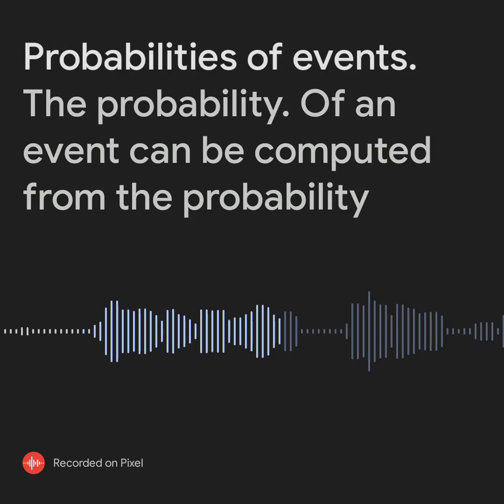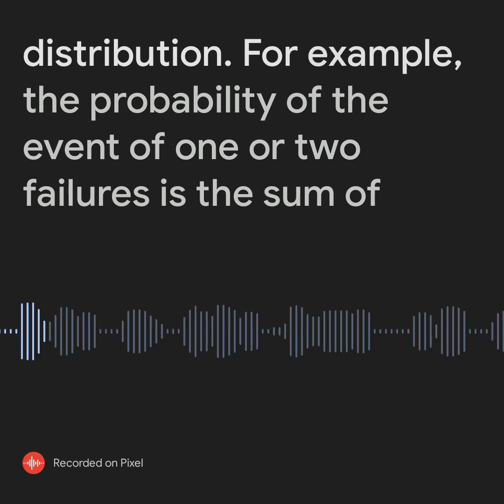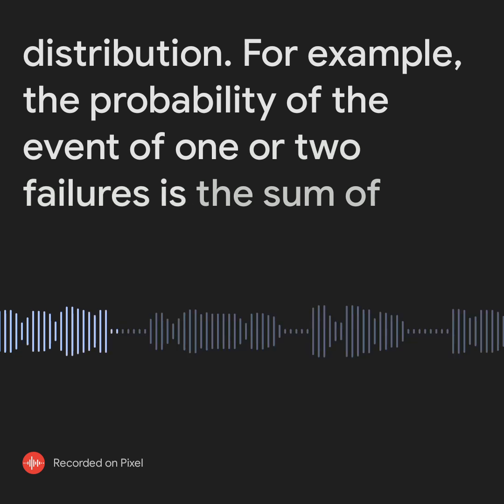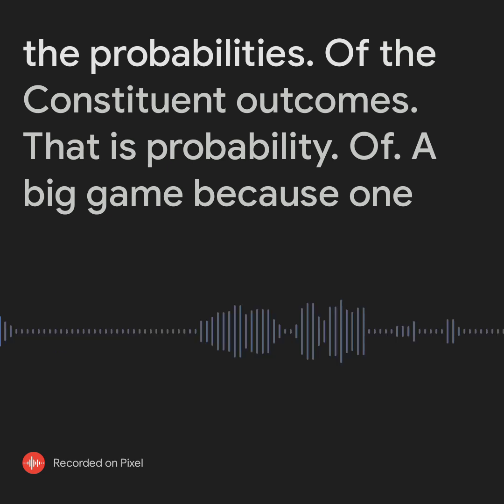Probabilities of events. The probability of an event can be computed from the probability distribution. For example, the probability of the event of 1 or 2 failures is the sum of the probabilities of the constituent outcomes.